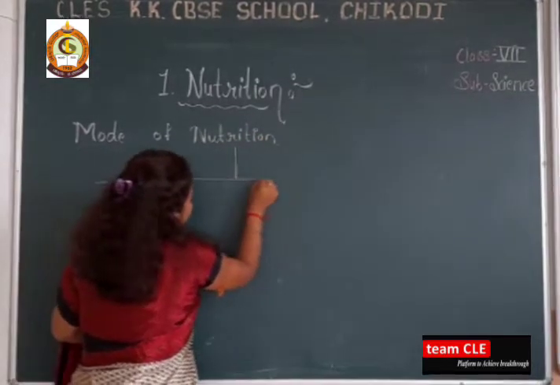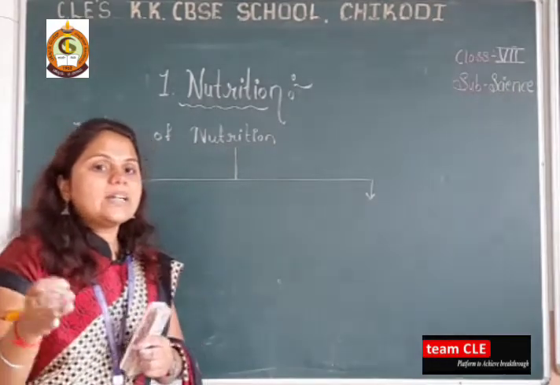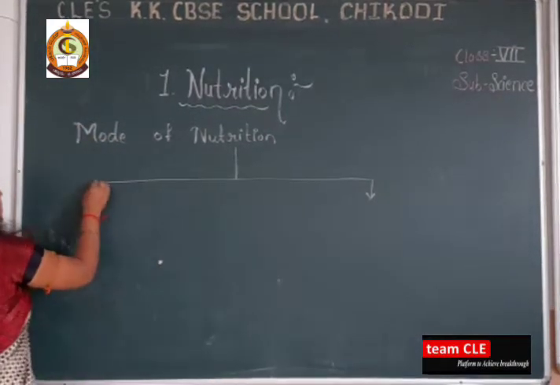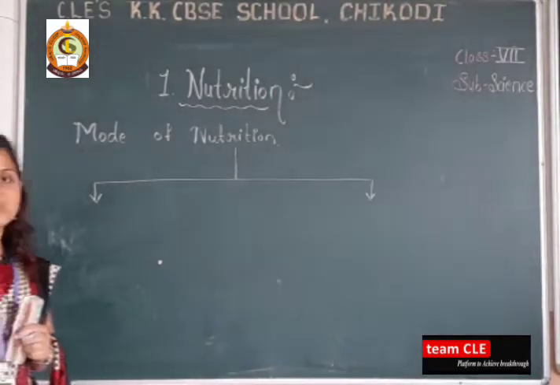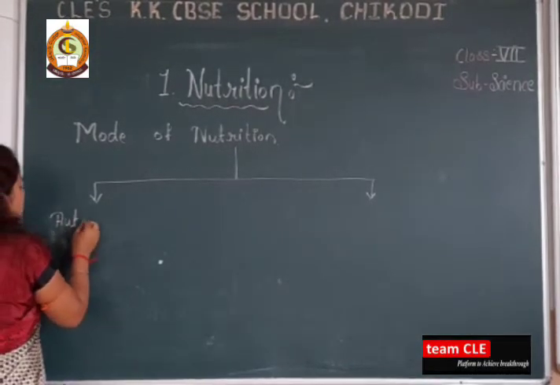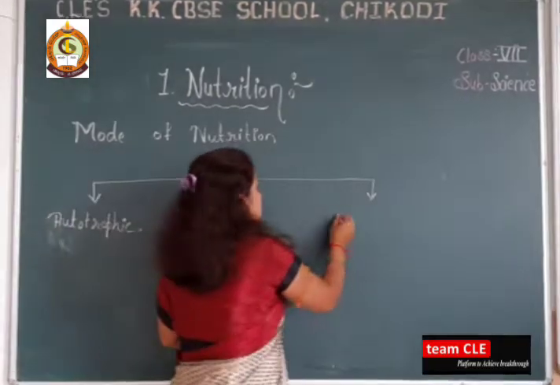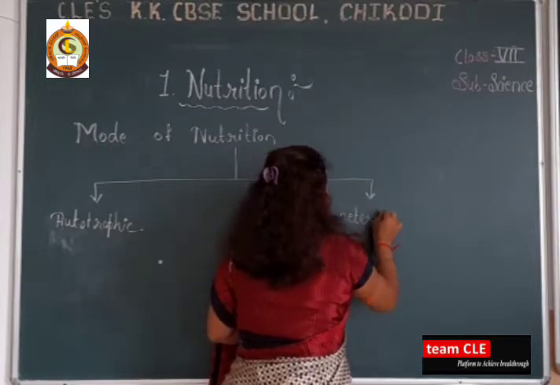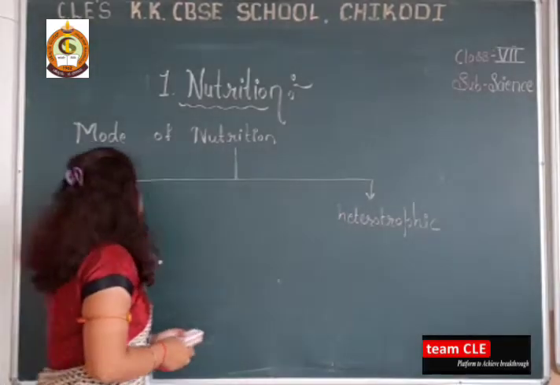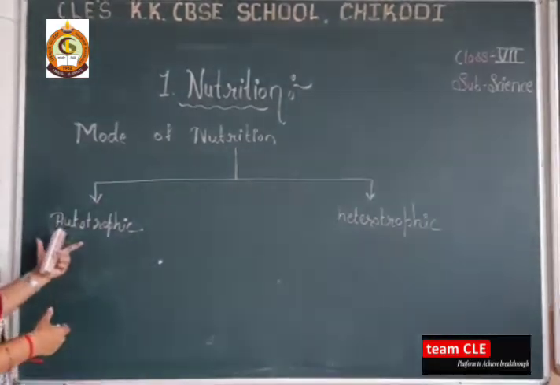What is meant by mode of nutrition? It means how the nutrition can be taken by the living organism. So the mode of nutrition is divided into two types: first autotrophic and next heterotrophic.